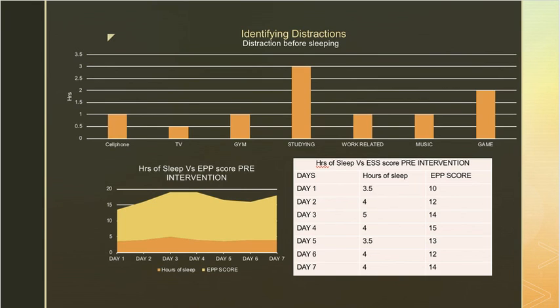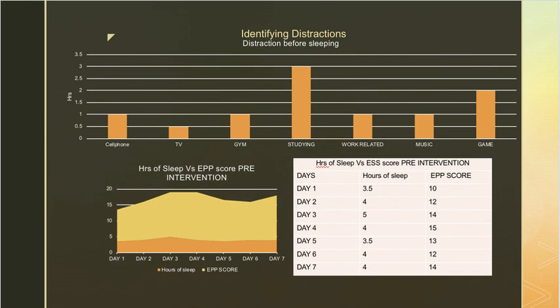One of the longest or highest distractions that I get on a daily basis is studying, followed by the gym and playing computer games. The data presented here are the list of distractions before sleeping. The average distraction resulted in me getting only 3 to 4 hours of sleep a day, with an ESS score of more than 10.